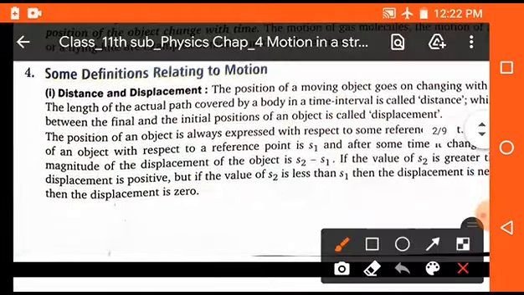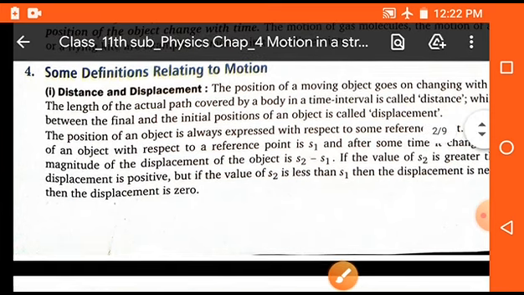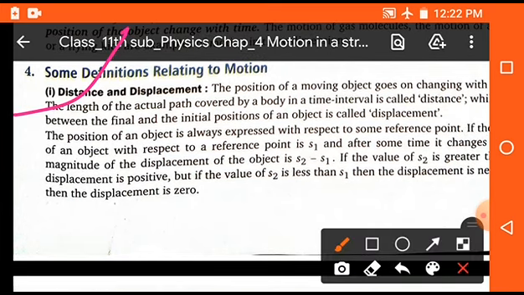Now we'll discuss some basic definitions. First is distance and second is displacement. As you know, distance is a scalar quantity while displacement is a vector quantity.